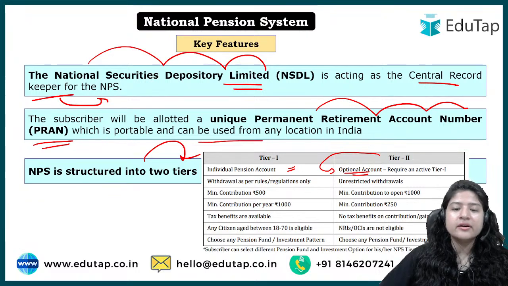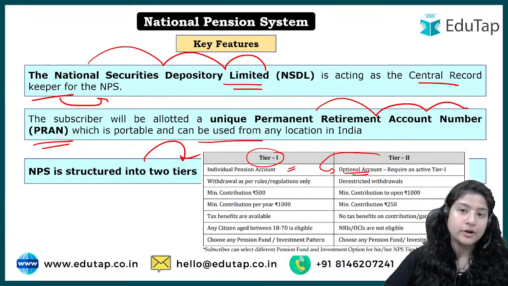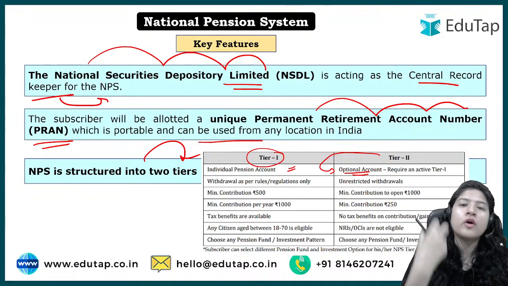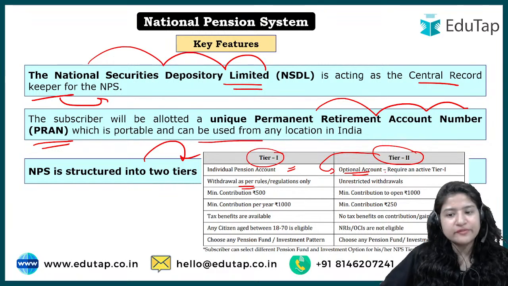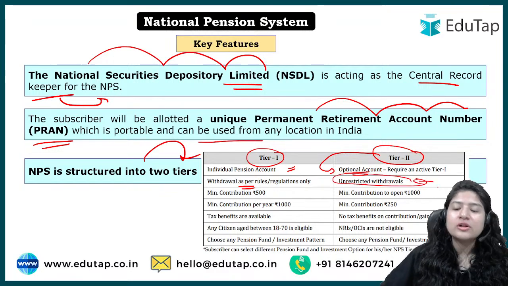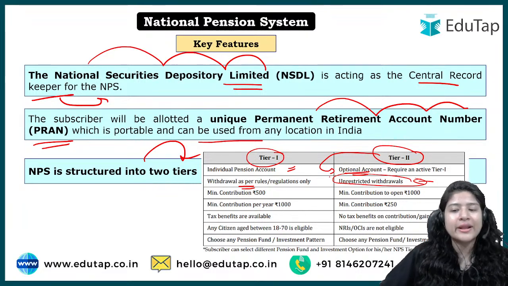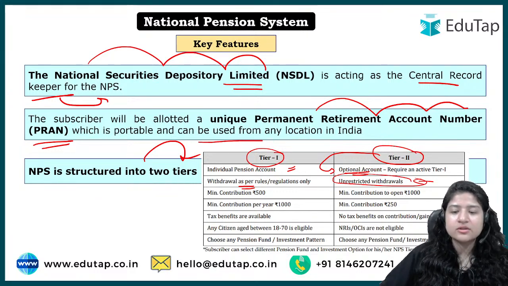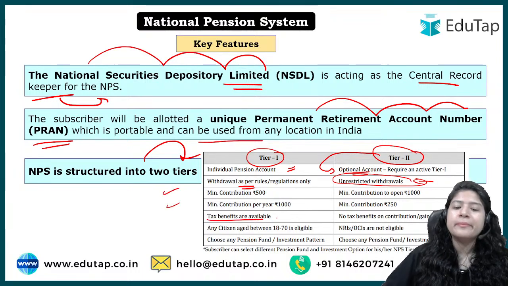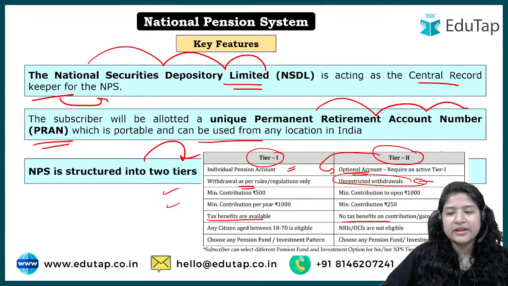And because the first one is part of a scheme, if you are withdrawing money out of it, you have to follow some rules as per the scheme. But tier 2, because you have opened this as just voluntary, because you had more money to invest, here unrestricted withdrawals have been provided to you as a beneficiary, right? Because you have opened it as a secondary account, it is not compulsory. As for tax benefits, we will see what they are in a further slide, but there are no tax benefits under tier 2.